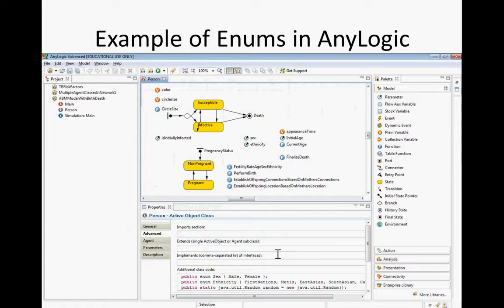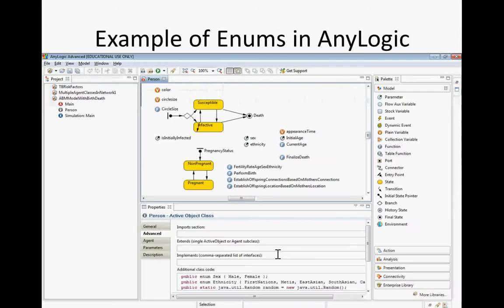So this would be Person.Sex. There's also Ethnicity, and here you can be a member of certain ethnicities. Again, if it's expecting an ethnicity, you have to enter something legitimate for one of these. It could be a variable that is itself of the ethnicity type, or some value. You could also have a random sex, random ethnicity, or pick with a certain probability among different ethnicities, using a multinomial distribution or whatever. But the point is, this will define it, and then we can use these things.